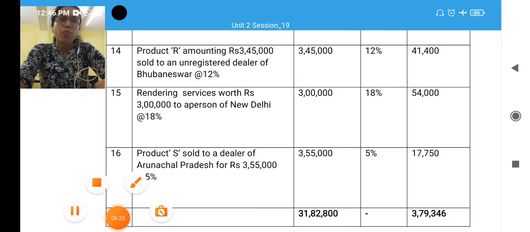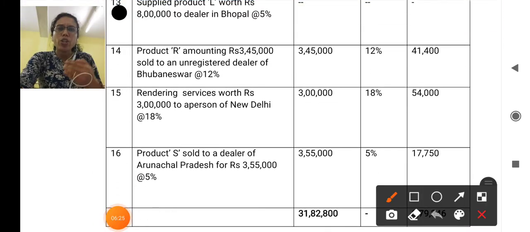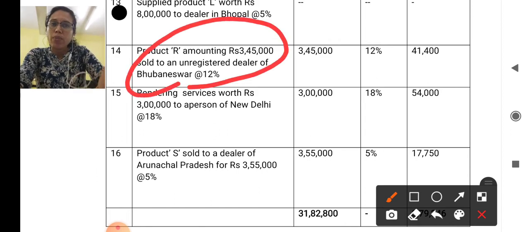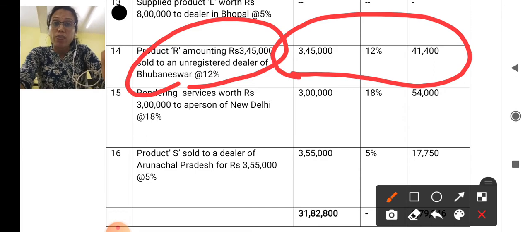The 14th one, product amounting to rupees 3,45,000 sold to an unregistered dealer of Bhubaneswar. So here the goods are supplied. It may be supplied to a registered dealer or unregistered. It doesn't matter. It is outward supply. So it is taxable, right? Bhubaneswar is Odisha, so it is taxable. Under which kind of tax is it to be levied here? IGST. So we have taken into account.